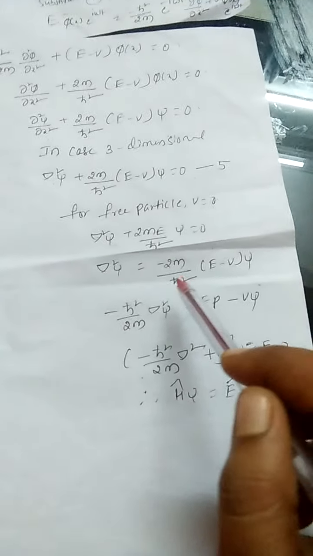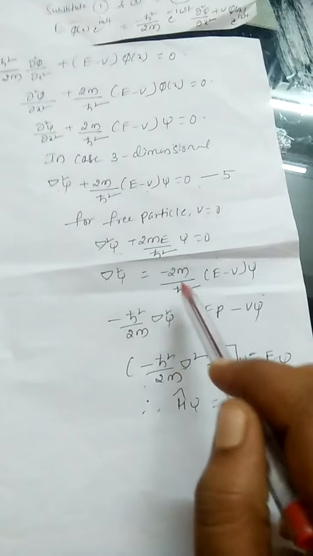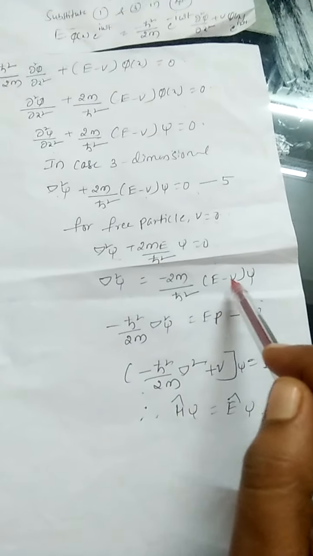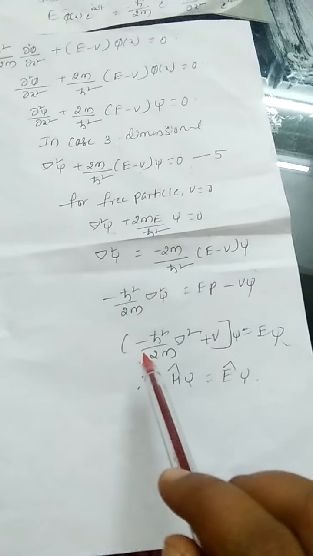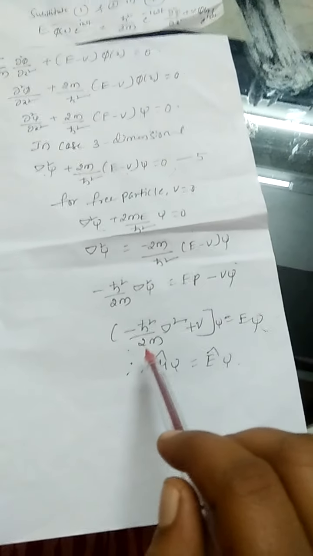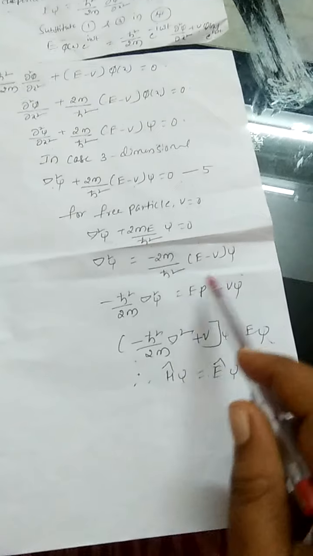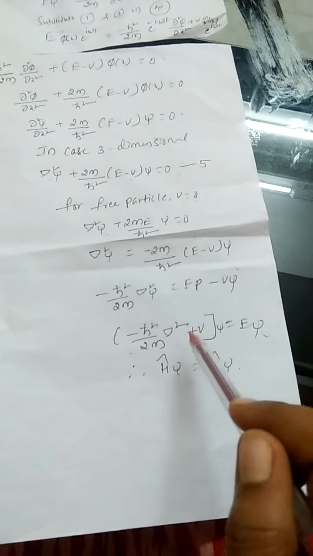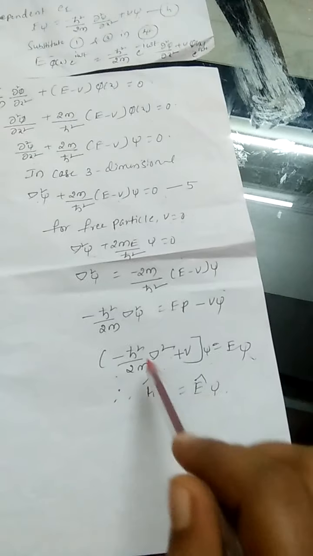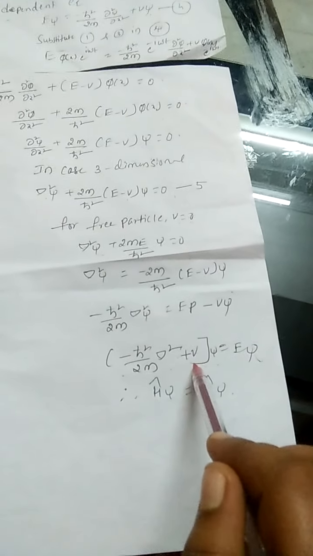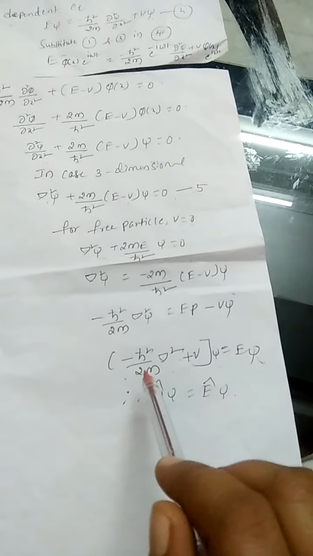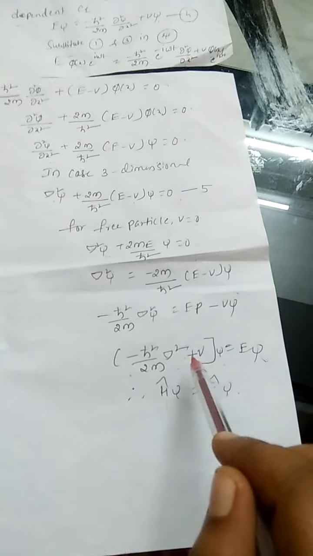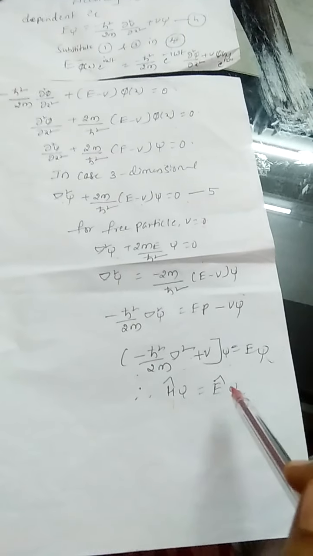Next, del square psi is equal to minus 2m by h cut square, E minus v into psi, taking this value to the right side. After simplifying, we get minus h cut square by 2m del square plus v, with the v term taken to the left side, equal to E into psi. We know this is the Hamiltonian function: H is minus h cut square by 2m del square plus v, and H psi is equal to E psi.